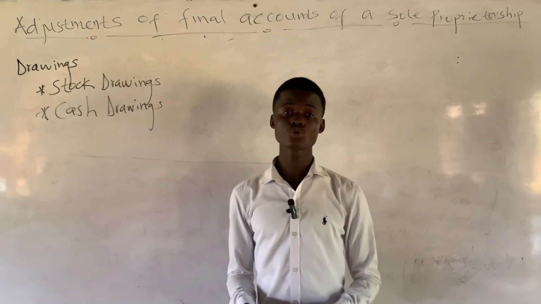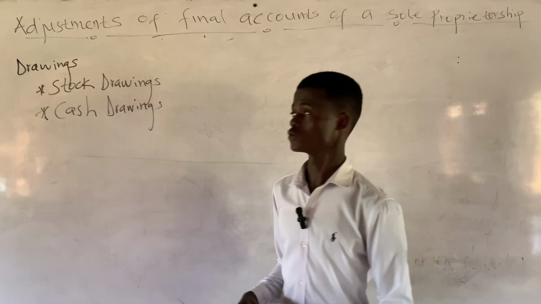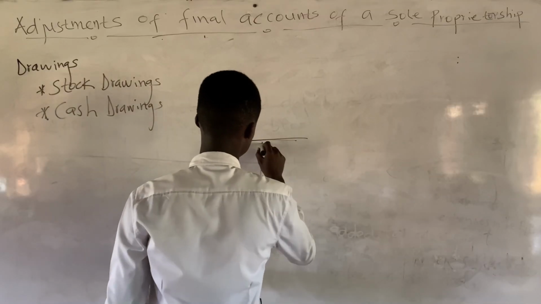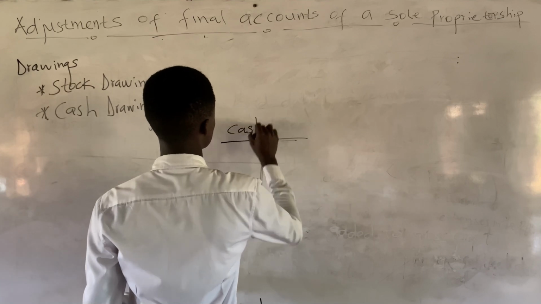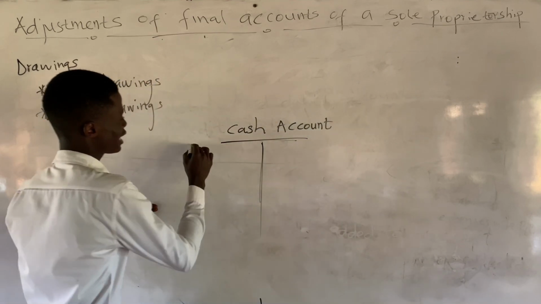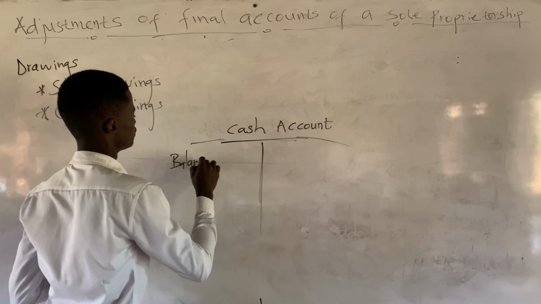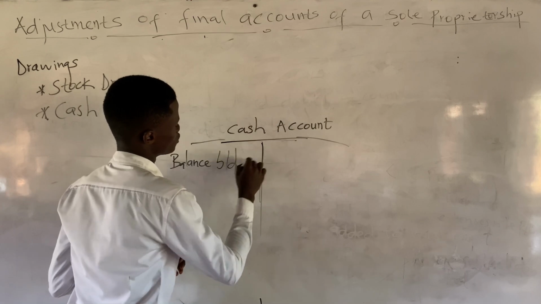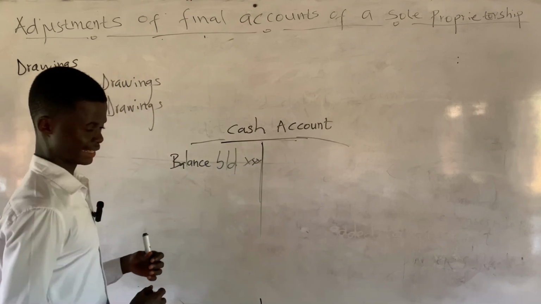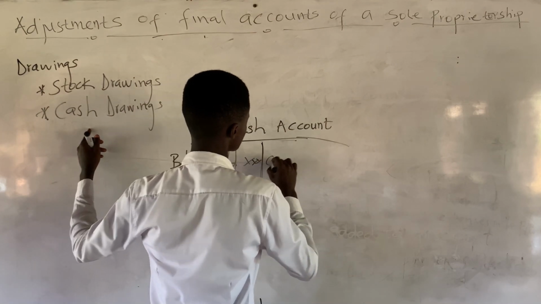Or you can also choose to open a cash account and then you adjust it in that cash account. So you can open an account like this, cash account, and the value of cash on the trial balance will be your balance BD. So you bring that value here, then the cash drawings will be on the credit side.